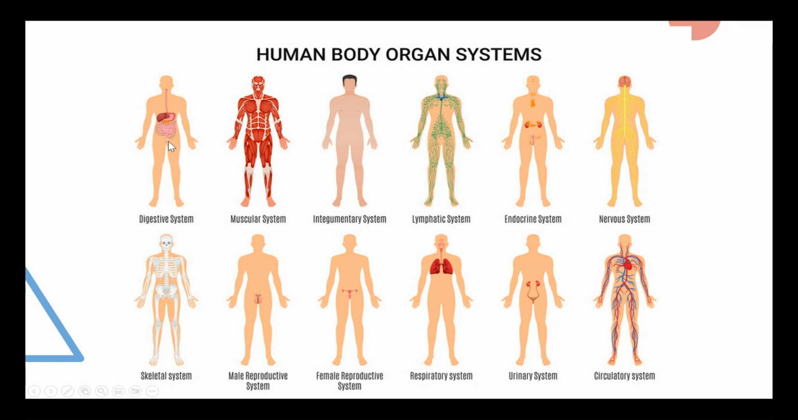So we've got our digestive system, the muscular system, the integumentary system. We've got our lymphatic system, endocrine system, nervous system, skeletal, the male and female reproductive systems, respiratory system, urinary system, and circulatory system. And of course, as we know, every single one of these systems is working together to keep our bodies alive. Okay, so they're all there and they have very specific functions that work together to make our body run.